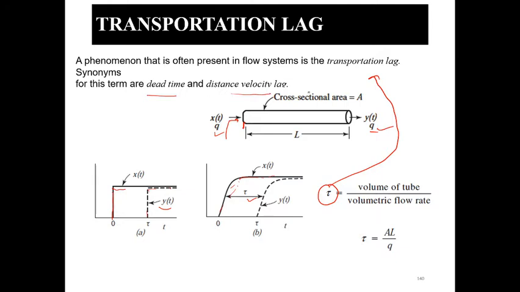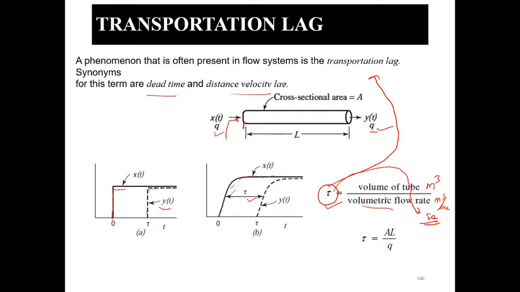velocity lag. And the mathematical formulation of this delay is found with the help of the formula: volume of the tube. Volume of the tube is in meter cube. However, the volumetric flow rate is meter cube per second or meter cube per hour. So ultimately it is the second. So this is the tau. The delay is in the form of time, the second, or the minute, or the hour.